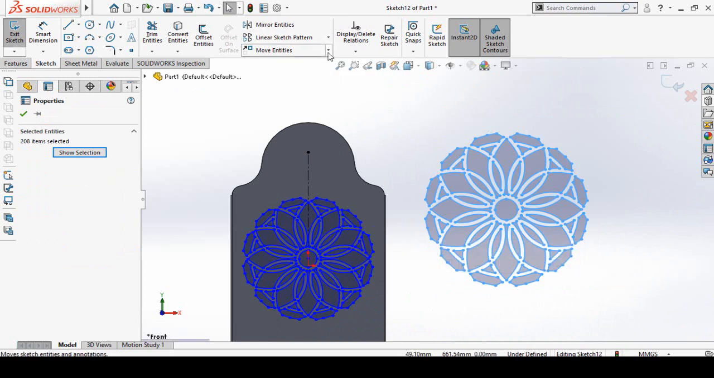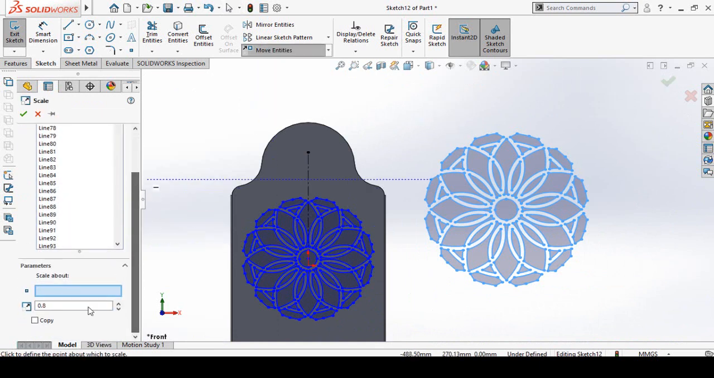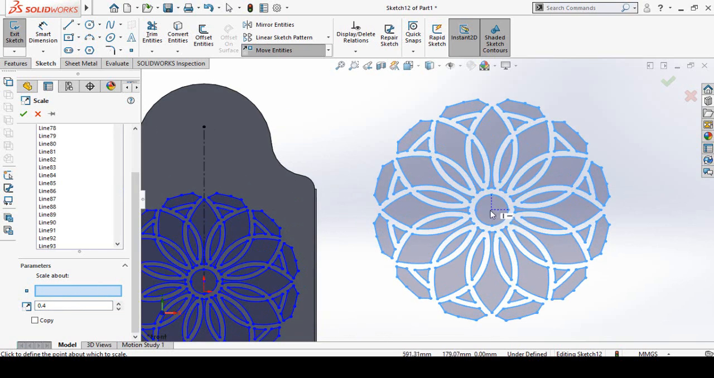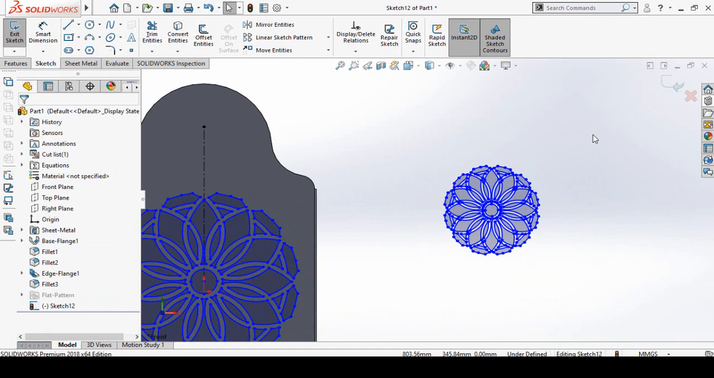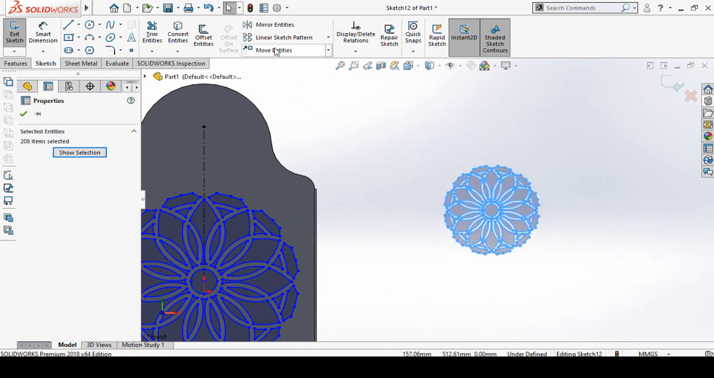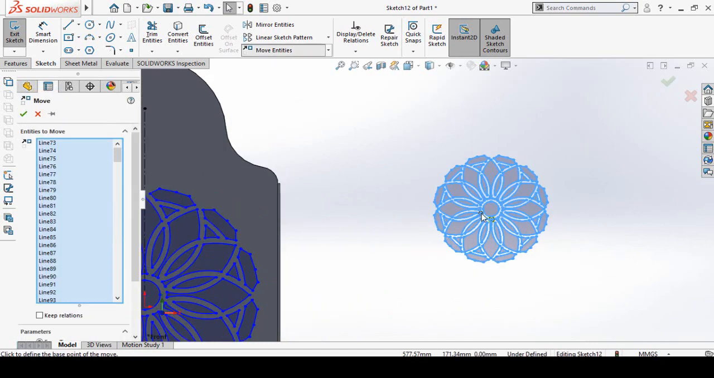Once again click on this arrow in front of move entities, and from here select scale entities. Scroll down, and this time we have to scale down up to 0.4 times. Click on this box for scale about, and then select this center point of this circle and press OK button. Now select all these entities, and from here select move entities.